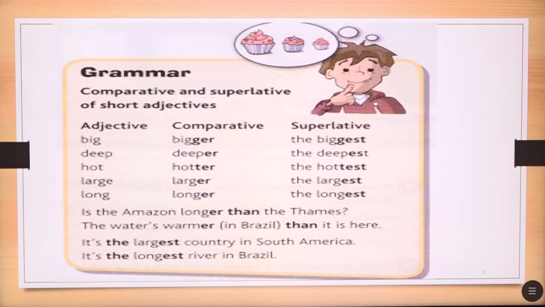So when we compare two people, two things, two objects, we usually use comparative, because we compare with something or someone else. For example, it's the largest country in South America. It's the longest river in Brazil. Maybe you have noticed that we put the article the in front of a superlative form of the adjective. So we put the in front of the adjective and we add EST in superlative form.